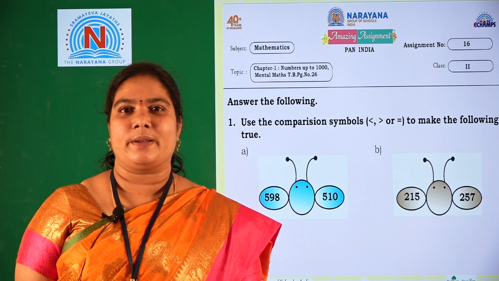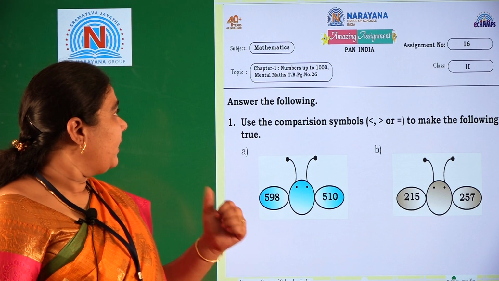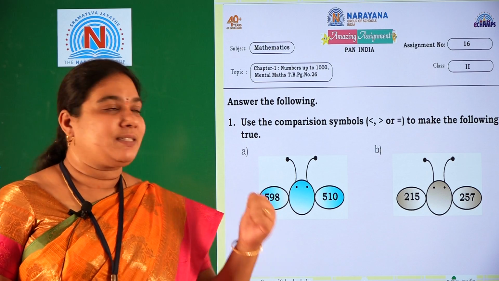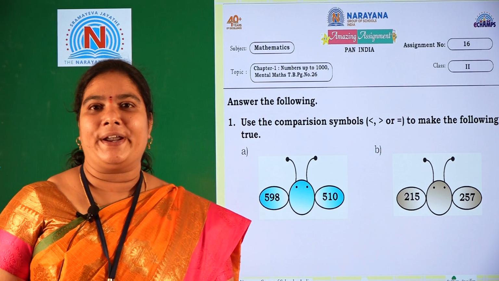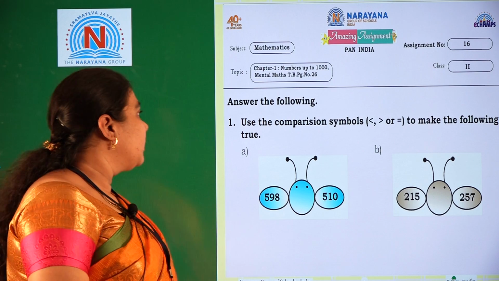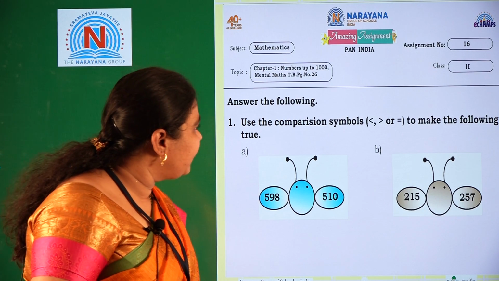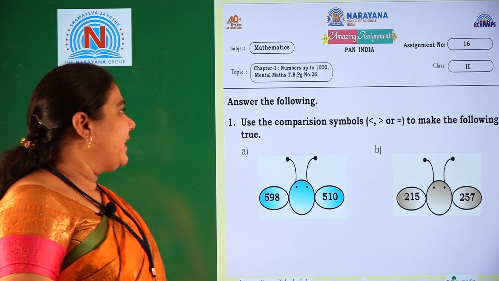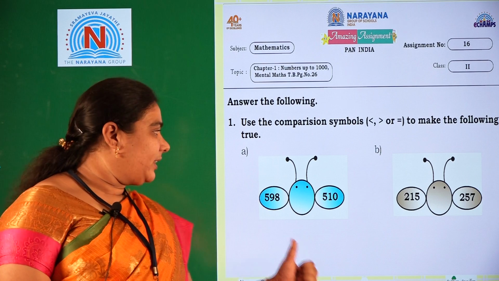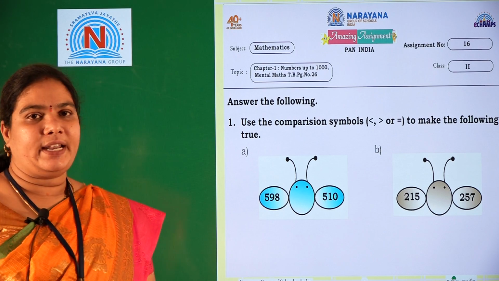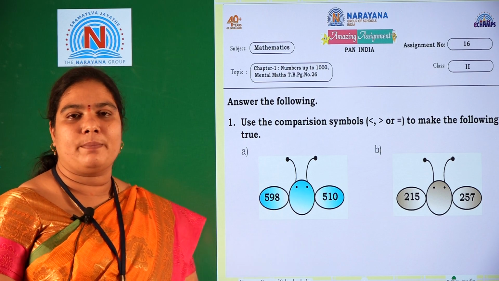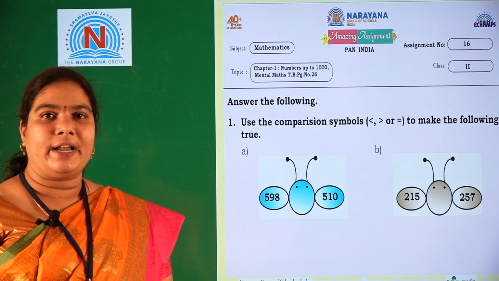Today our amazing assignment is related to chapter 1, numbers up to 1000, mental maths, available on page number 26. Okay, let us go for the first question. Answer the following. Use the comparison symbols greater than, less than and equal to make the following true. So look at A1, 598 and 510. We should compare the numbers with the help of the symbols greater than, less than and equal to.